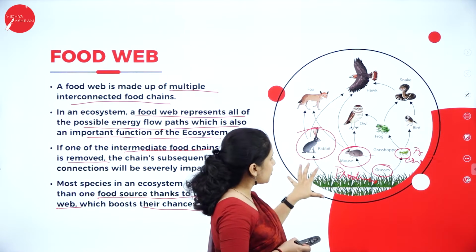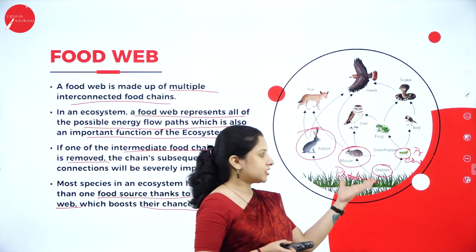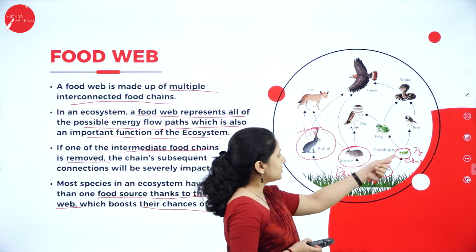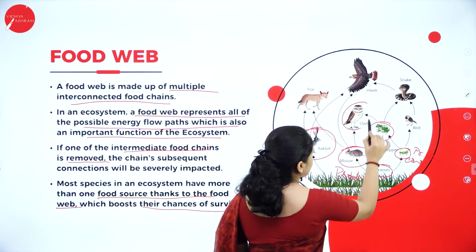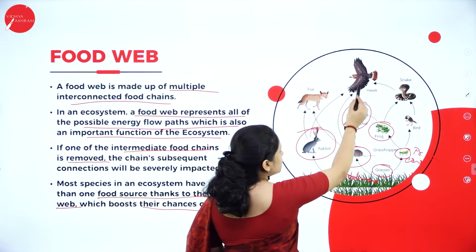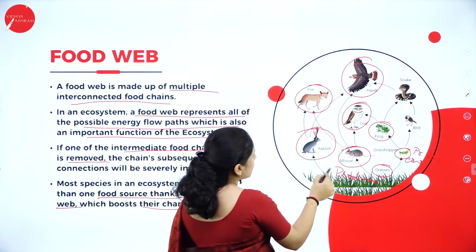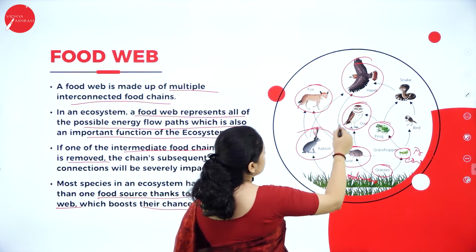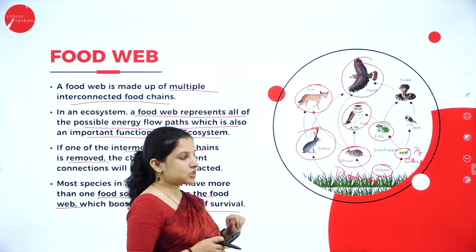But in a food web, you can see there are different organisms depending on one producer here, that is the grasses. Now, this grasshopper will be eaten by the frog. Frog will be eaten by the owl. Again here, the mouse will be eaten by the owl. The mouse is also eaten by the hawk. The mouse is also eaten by the fox. The rabbit is also eaten by the fox. The rabbit is also eaten by the hawk. So like that, each of these are interconnected.